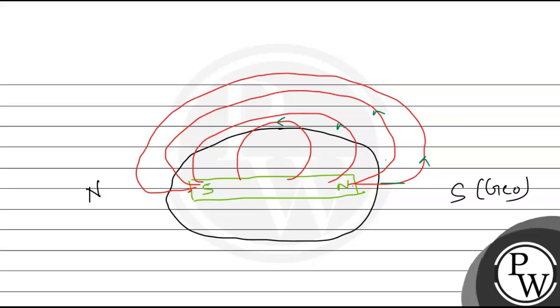Now let us understand the angle of dip. Let me first draw the horizontal plane at the north pole. This is the magnetic north pole and this is the direction of the magnetic field lines. Here we can simply see that this angle between the horizontal plane and the magnetic field line is 90 degree. So here we can say that the angle of dip is equal to 90 degree at magnetic north pole.